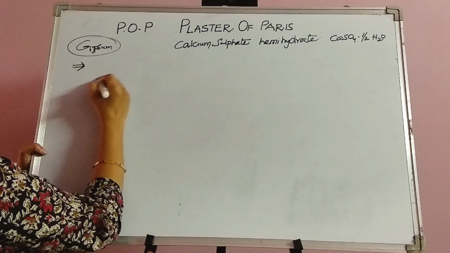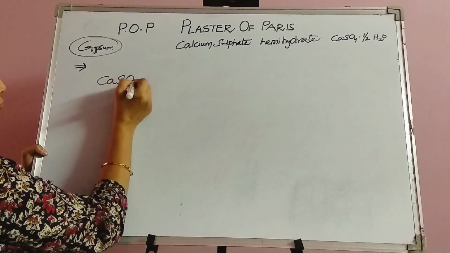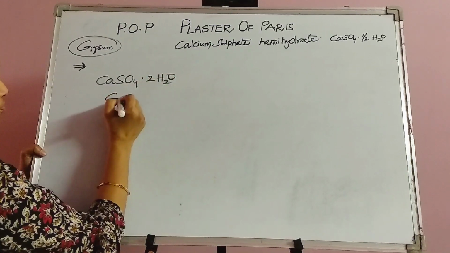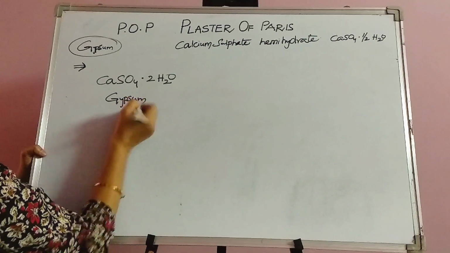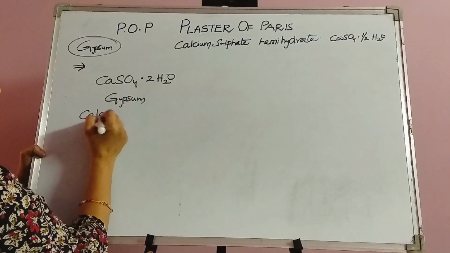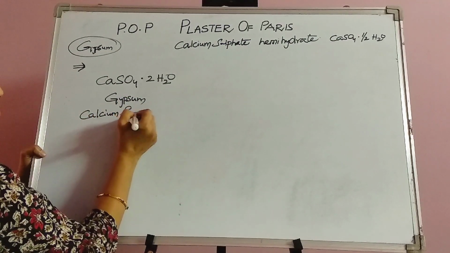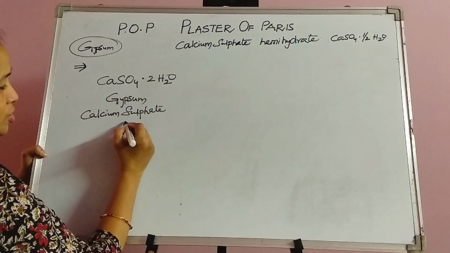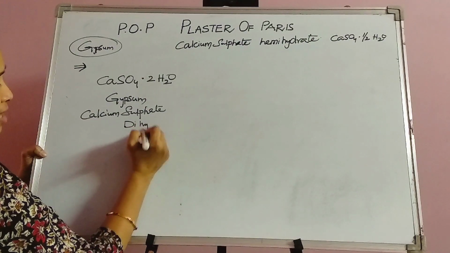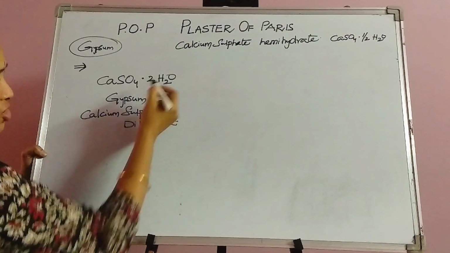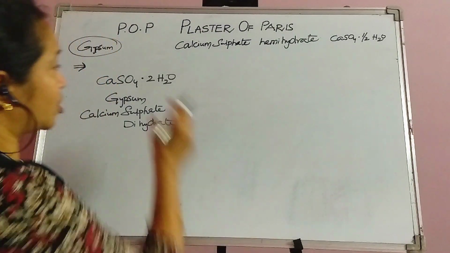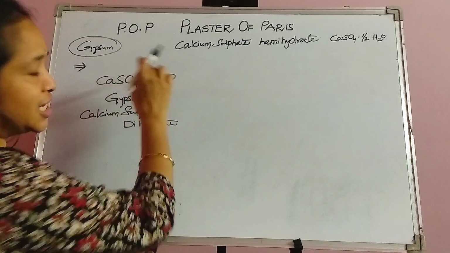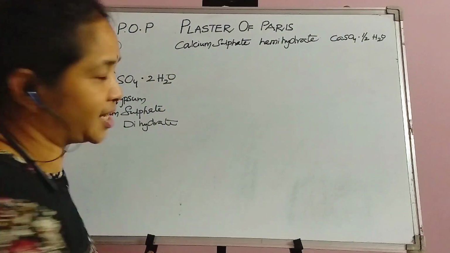So here gypsum is CaSO4 2H2O. This is what we call gypsum, or calcium sulfate dihydrate. You can see there are two water molecules, so I write it as dihydrate. Remember children, there are two water molecules with 1 mole of calcium sulfate. We call that particular number of water molecules the water of crystallization.